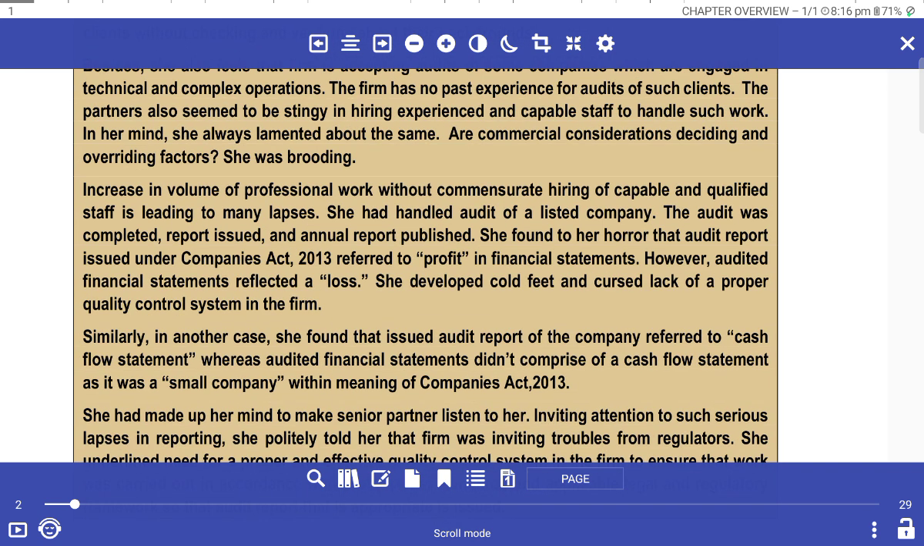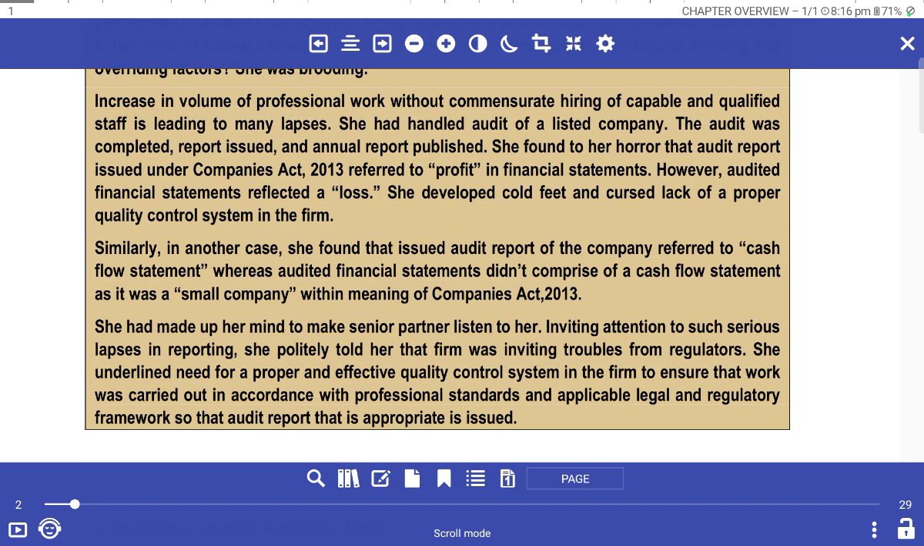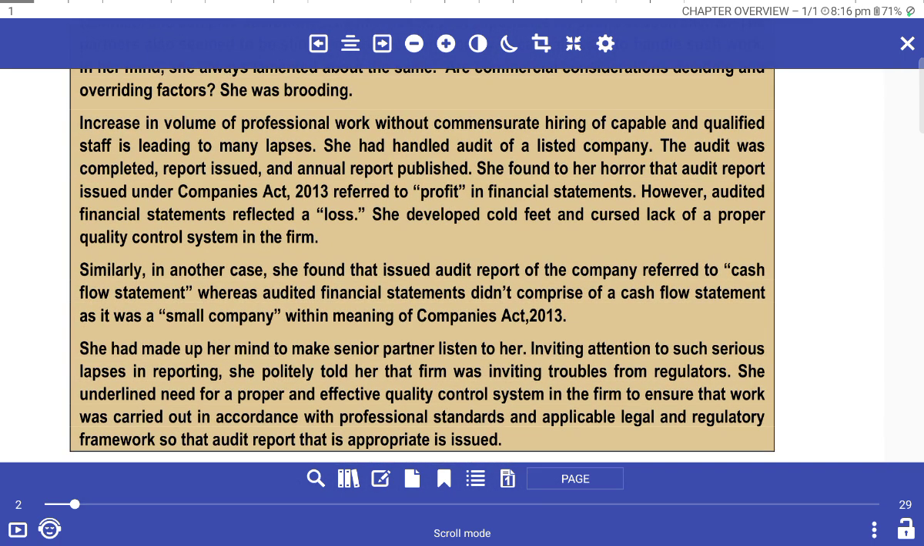The partners are seemingly not stringent in hiring experienced and capable staff to handle such work. In her mind, she always lamented about the same, and that commercial consideration is the overriding factor in decisions. She is brooding that the increasing volume of professional work, without commensurate hiring capacity and quality of staff, is leading to many lapses.